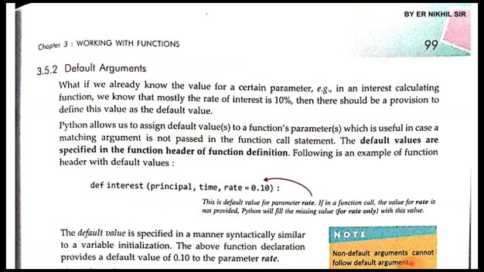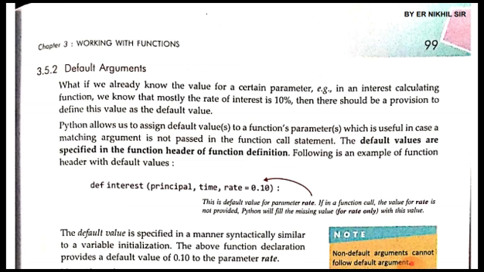So if you have already defined some default value for a parameter, then we can skip passing any value to that parameter in the function call. That argument is not compulsory to be passed to the function in case a default value has been supplied.